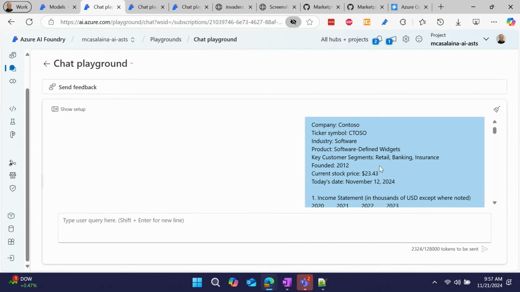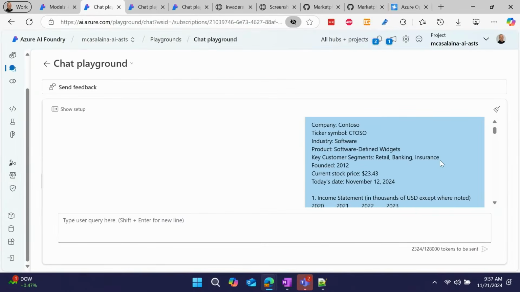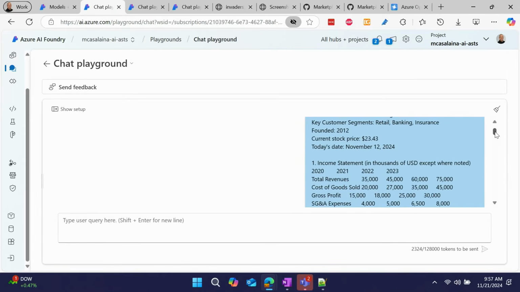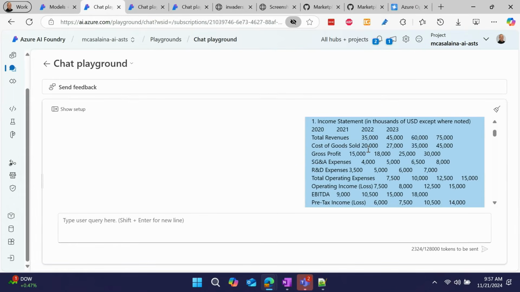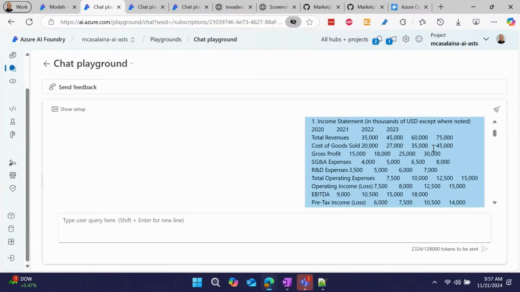First, I have my company Contoso with its ticker symbol here and its current stock price, $23.43. And then I gave it the kinds of data sets that would, in fact, go into sell-side research. So an income statement. This is the stuff you would find on an SEC 10Q filing. So here's the income statement for the past 4 years.